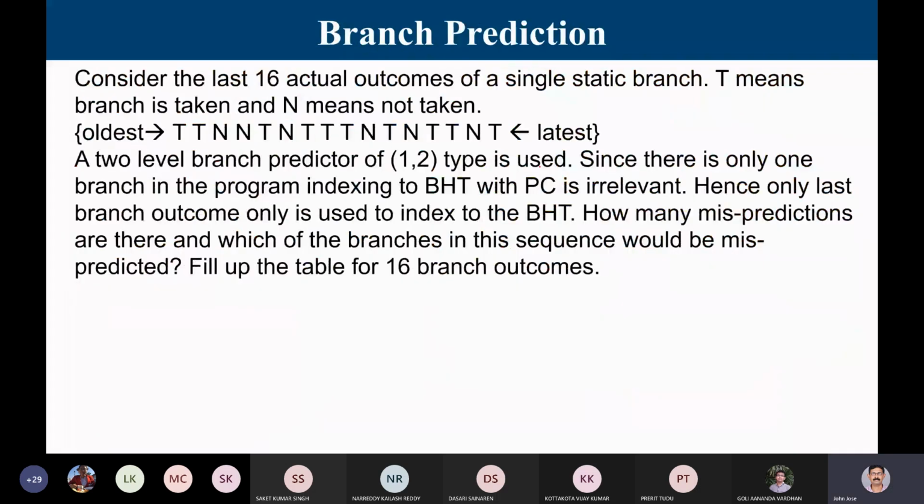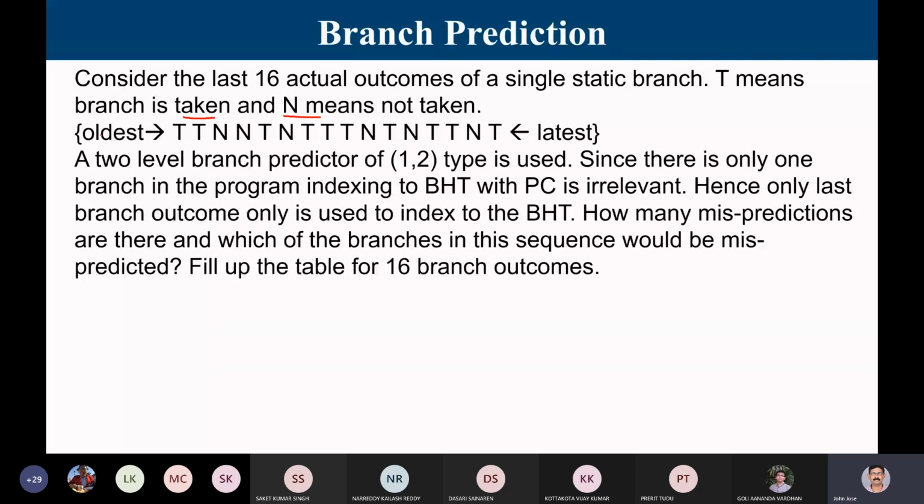Let us now move to the branch prediction question. Consider the last 16 outcomes of a single static branch. So I'm talking about a branch instruction which may be inside a loop, and this branch instruction happens 16 times in the program. So you have a for loop, and within that you are writing some if condition, if A greater than B. So the same branch instruction would be visited 16 times as the for loop executes. T means branch is taken, and N means branch is not taken.